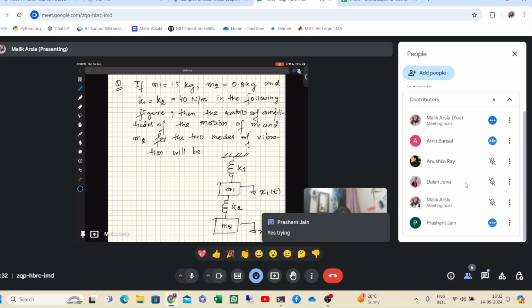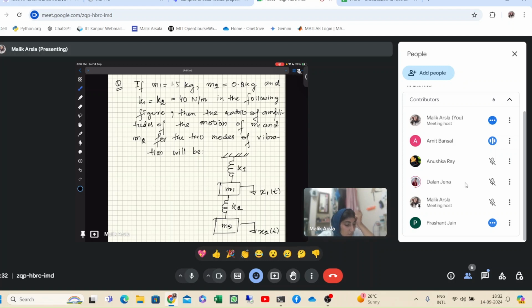Yes, ma'am. We are first formulating the two equations by drawing the free body diagram. First, we will draw the free body diagram for M1 and M2, and then we equate the forces, and this way we will get two equations like we have done in the previous question. Okay, have you written the equations? Tell me what you are getting. The equations. Yes, ma'am.